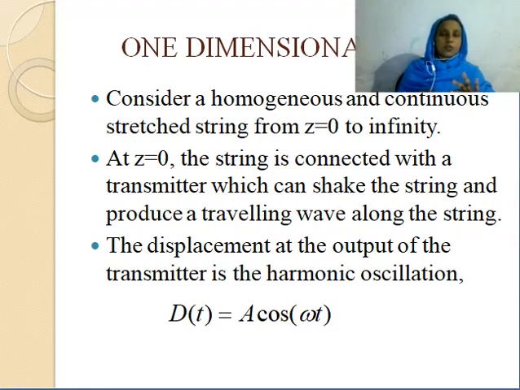We already assumed harmonic oscillations, so we assume a mathematical function of the same form, the cos function. So at z equal to 0, the displacement produced is given by D of t equal to A cos omega t.